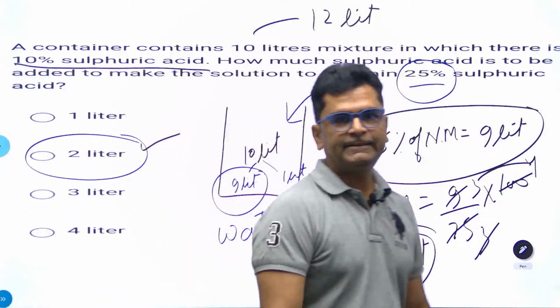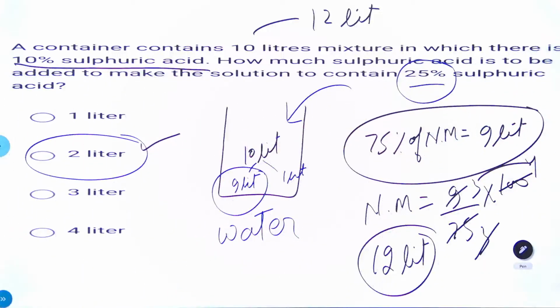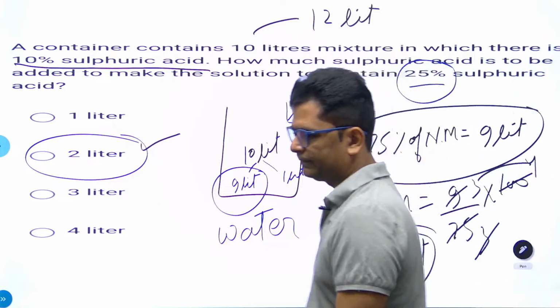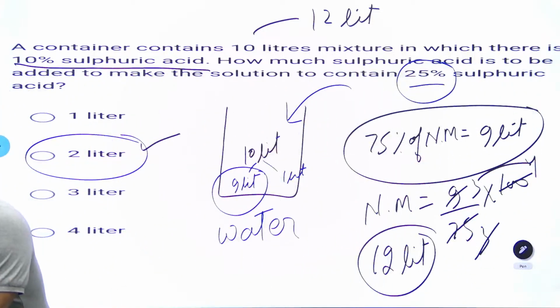Understood? So we mixed 2 liter in it. Got it everyone? Jaiprakash, good evening. Divyansh, Jaiprakash, Ratina, got it everyone? Sure.